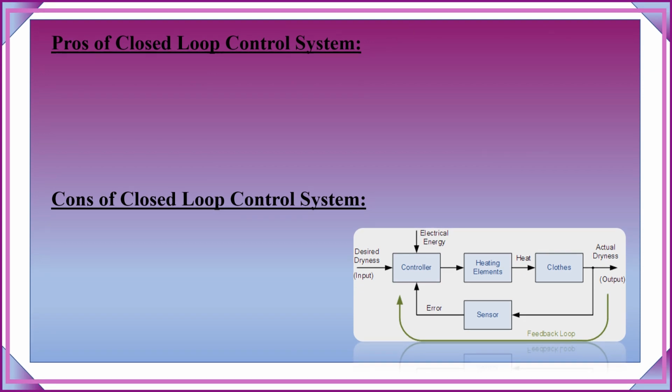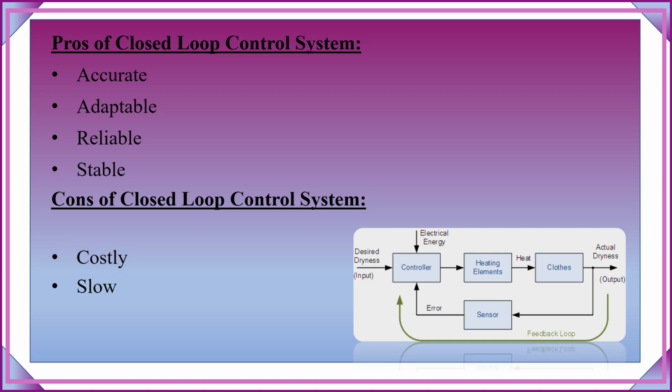Now we have pros and cons of closed loop control system. Closed loop control systems are accurate and adaptable to the changes as there is a feedback loop between the output and the input. They are reliable and they are stable too. Now the cons of the closed loop control systems are they are slow, they are costly, and they are complex because of presence of a feedback control system.